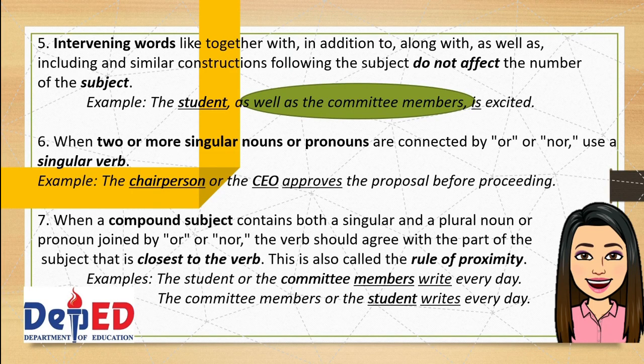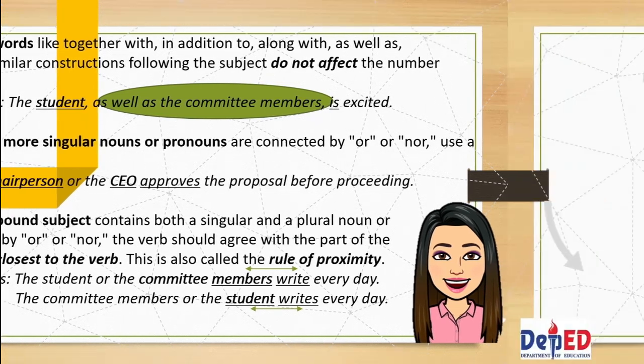The first example, the student or the committee members write every day. Here, the closest subject to the verb is members, and members happen to be a plural subject. That's why we use the plural verb write. In the second example, the committee members or the student writes every day. This time, the singular subject student is closer to the verb. Thus, it takes the singular verb writes.